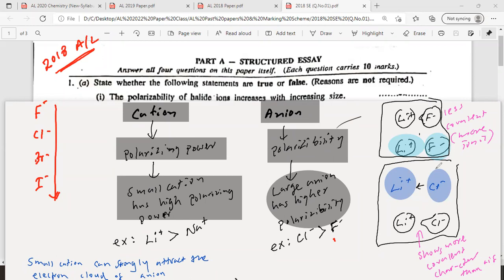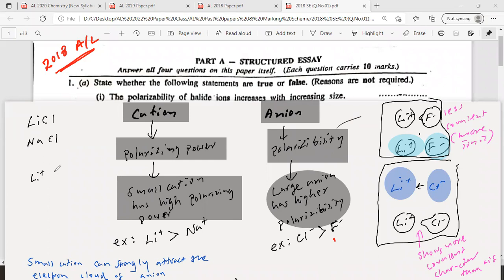Now here is the polarizability effect of the anion. Let's see the influence of the cation. So I will change the cation and keep the anion the same. I take LiCl and NaCl. Then what matters? How do we know which one has more covalent nature? Which one has greater influence on the anion?